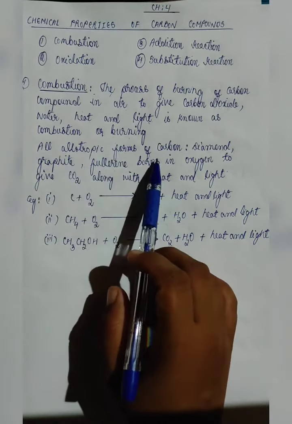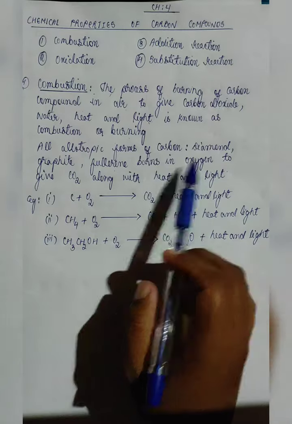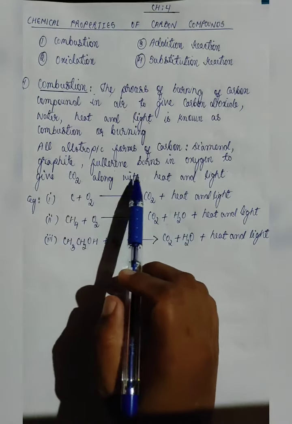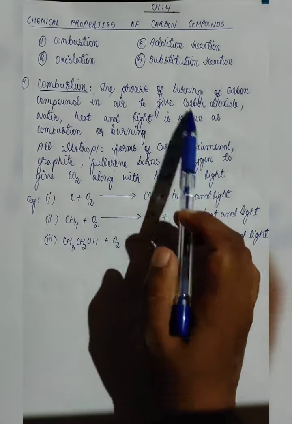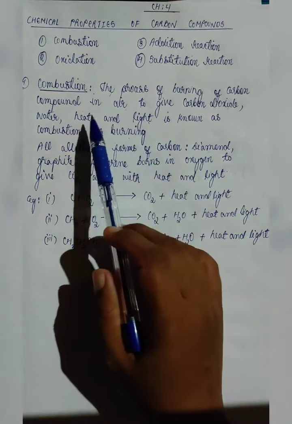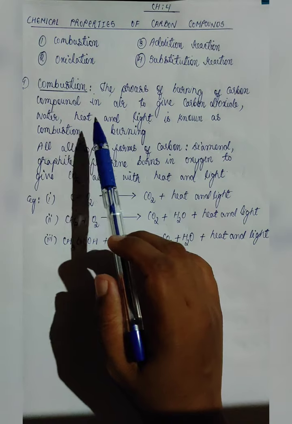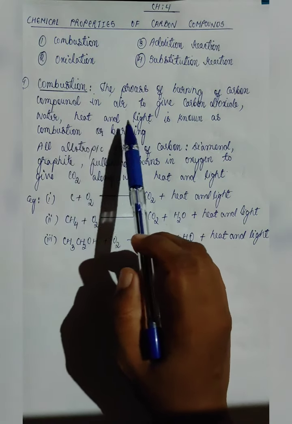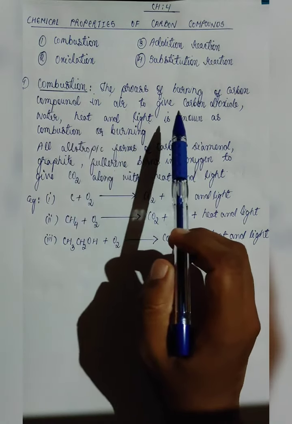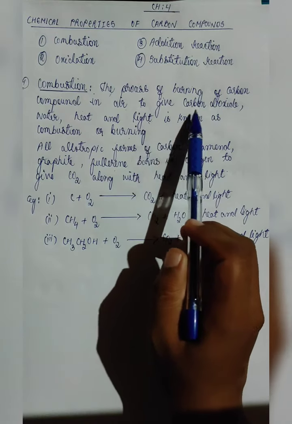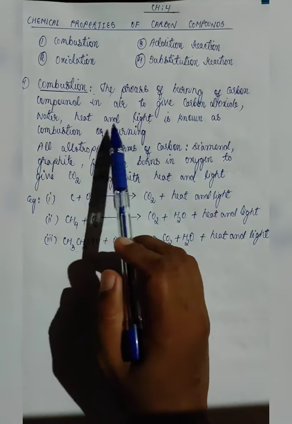These all burn in presence of oxygen to give carbon dioxide along with heat and light. So from here we can conclude that carbon compound or anything made of carbon, when they burn in presence of oxygen, they will give carbon dioxide, water, heat and light.